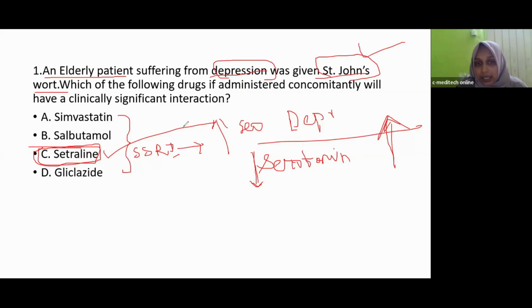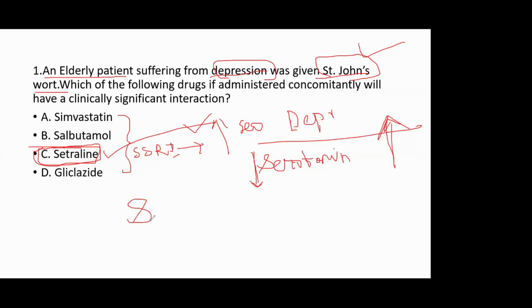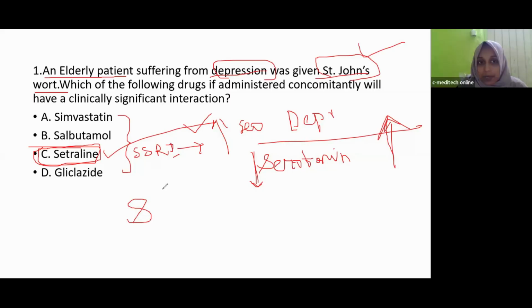Again, sertraline will increase the serotonin level. There will be a dangerous increase in the serotonin level in the patient. That is known as serotonin syndrome. Okay. So that is the interaction between sertraline and St. John's wort. So we cannot take them together. There will be a severe dangerous interaction that is known as serotonin syndrome.